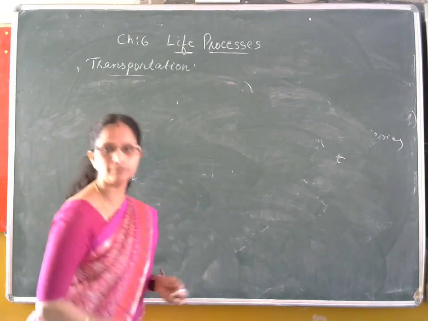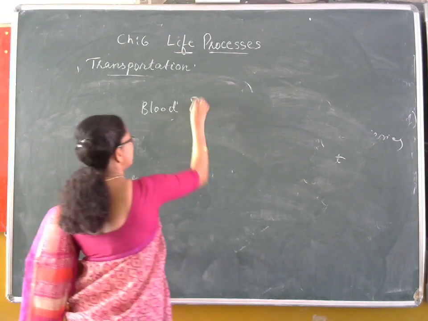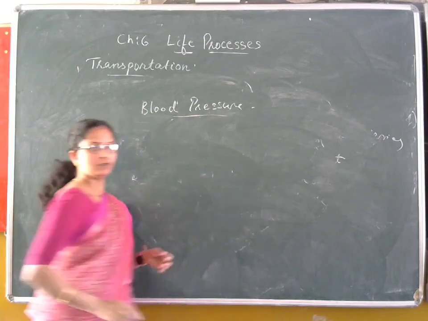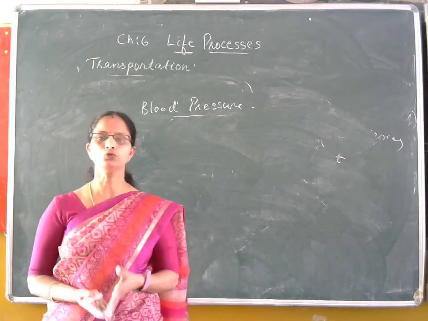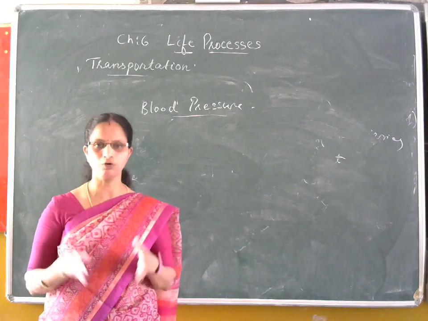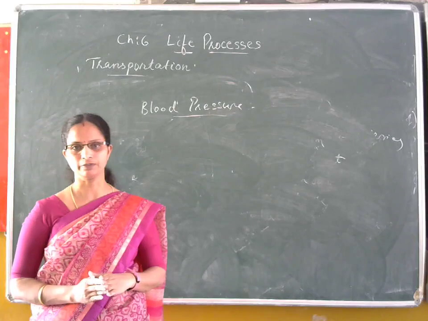Now, another term related to this is blood pressure. When the blood is pumped into the arteries, it exerts a jerk or a pressure on the walls of the blood vessels, which is known as blood pressure.